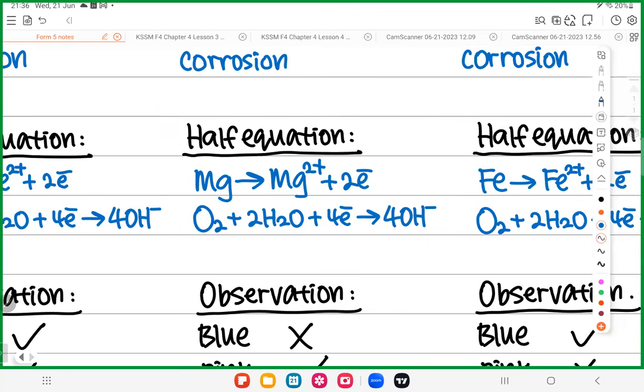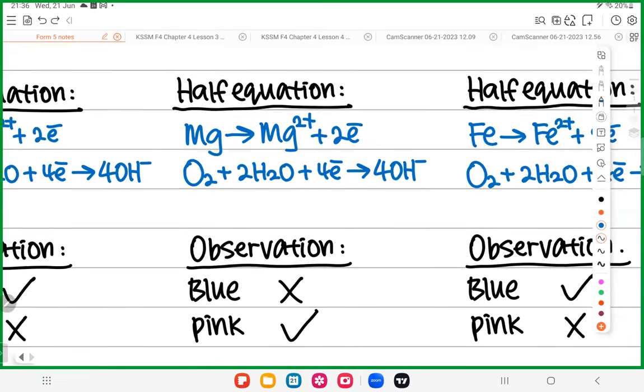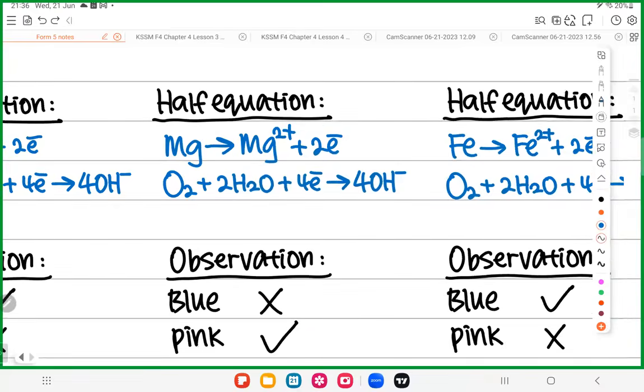Okay? Will you see a pink color? Yes, because you produce OH minus. When there is OH minus, it's alkaline. When the solution is alkaline, it is pink color. All good? Yeah? Simple as that. Okay? Next one. What about this?